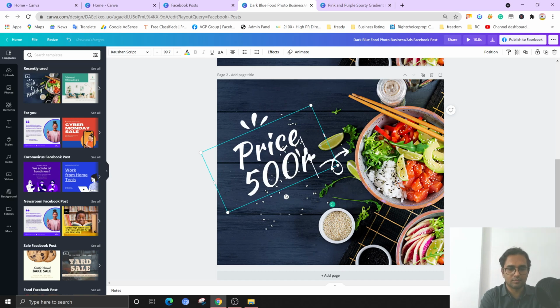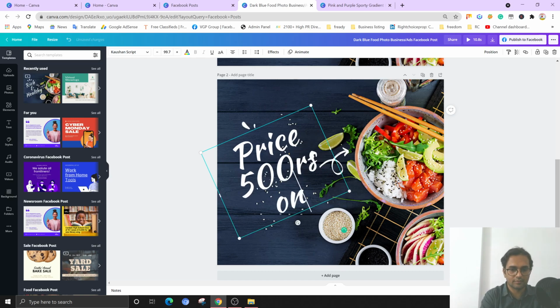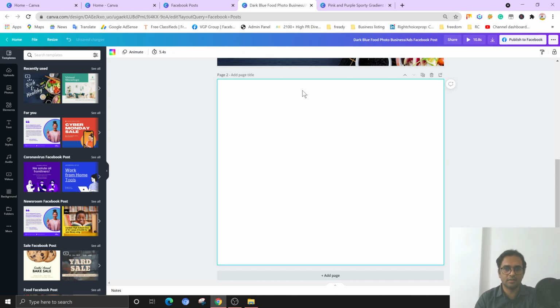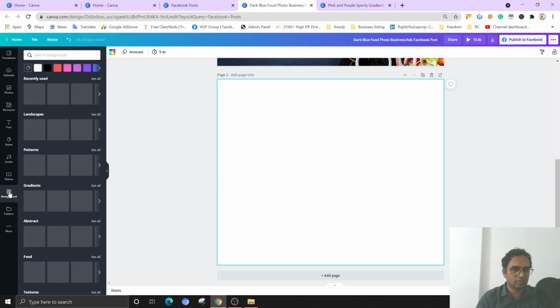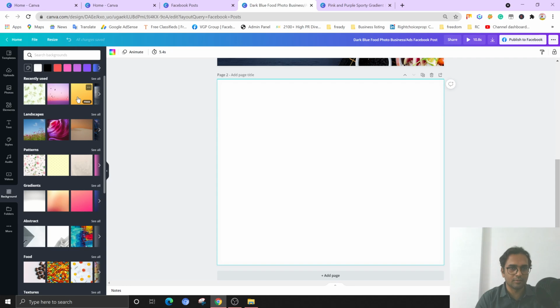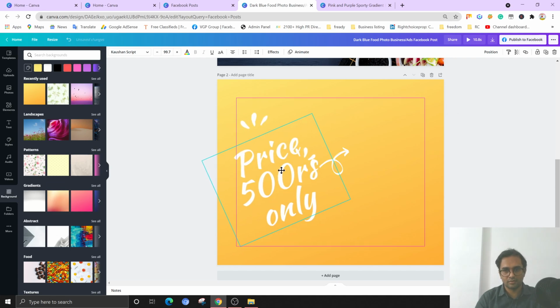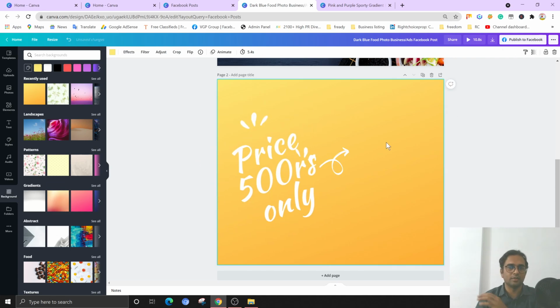Suppose 500 rupees only. So this way you can create your banner. If you want to change this image, just click on that image and delete it. So it's deleted, and I'll put some simple background here. So this is the yellow background. See, text is here, which is in white. This is a simple yellow background.